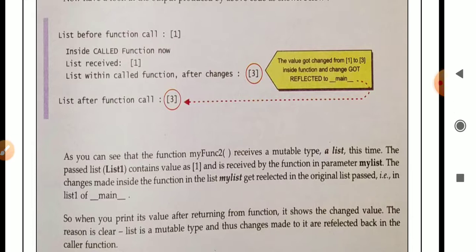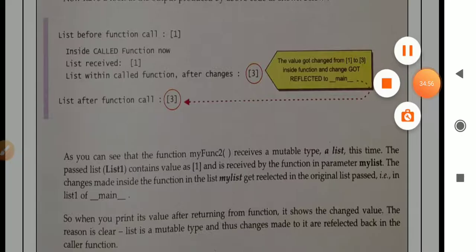So when you print its value after returning from the function, it shows the changed value. The reason is clear. List is a mutable type, and thus changes made to it are reflected back in the caller function.